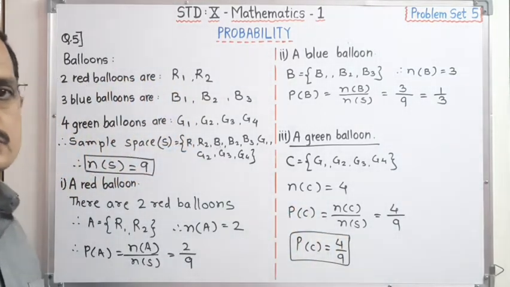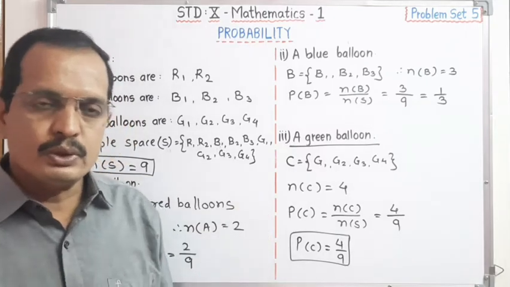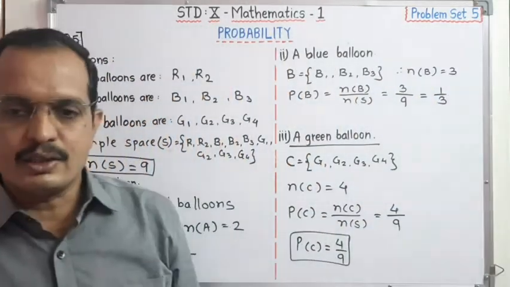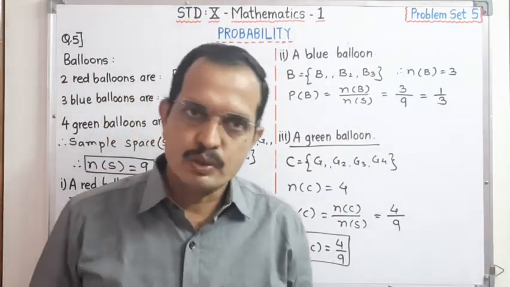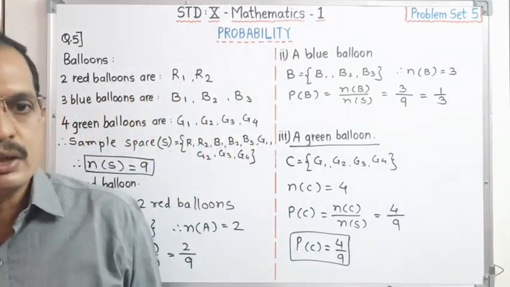Got it? Dear student, see, very easy. Now we have to see, dear student, the question number 6 is same as that of the question number 5. Try to solve this question number 6, and now we have to start with question number 7.